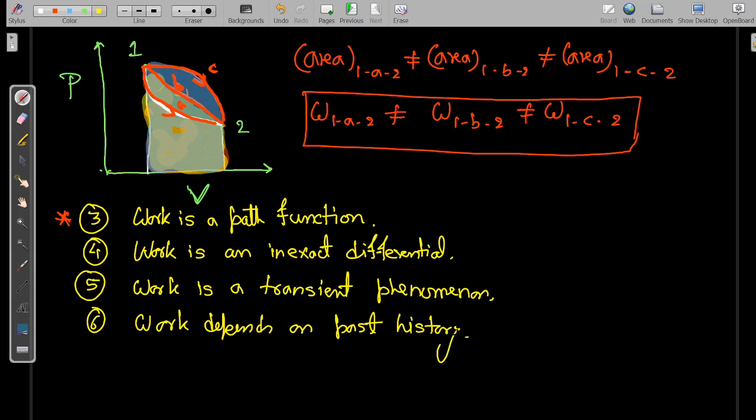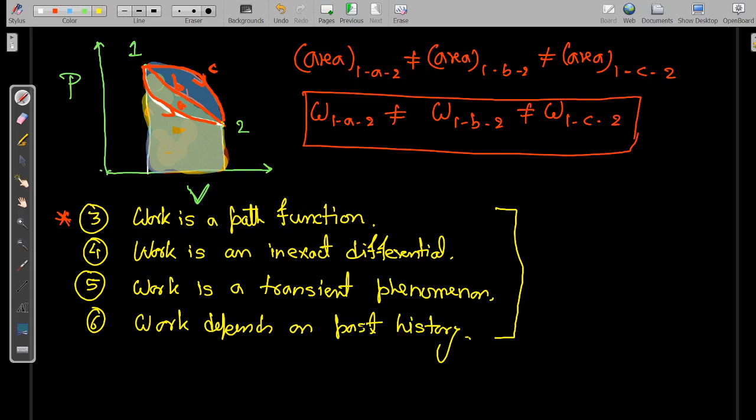Okay, so these are some important points related to work. It depends on the past history because it is a path phenomenon, that is, how the system is passing through a point or how that system is coming to this state. Work depends on that only. On the contrary, properties don't depend on past history. Similarly, properties are exact differentials. On the other hand, work is an inexact differential. And boundary phenomenon I have already told you.